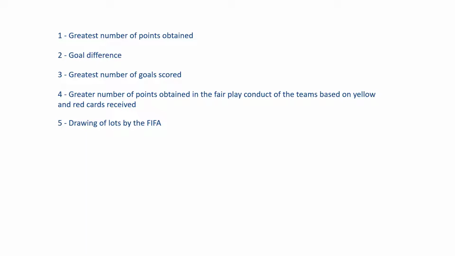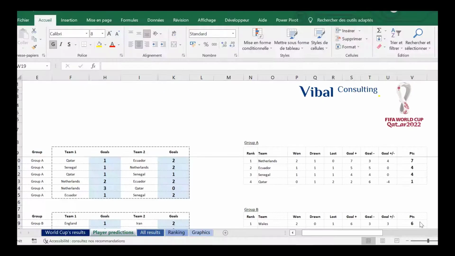So in our document, we base ourselves solely on the first 3 criteria. So we don't do a simulation on the number of yellow or red cards or a prediction on the FIFA draw. So back to the file, we see that Senegal and Ecuador are equal. On the second criterion, the goal difference, we have the same result. And on the third criterion, the number of goals scored, we see that Ecuador has scored more goals. So Ecuador goes on to the next step.